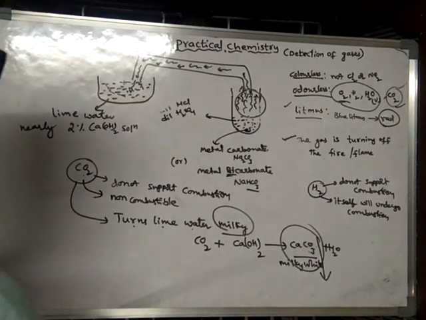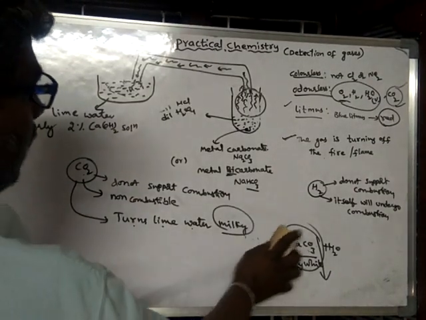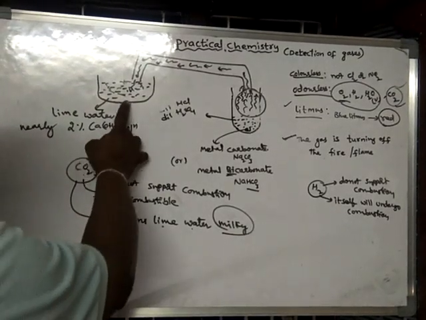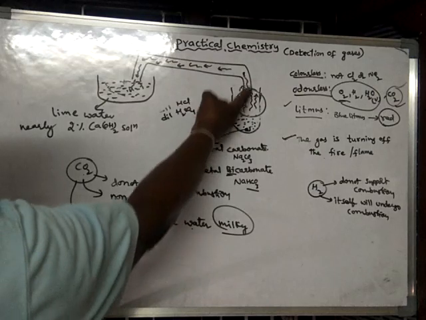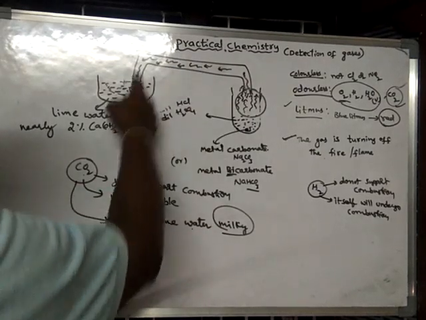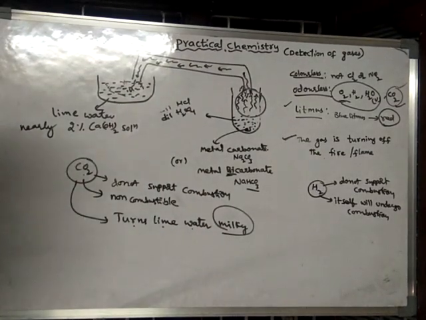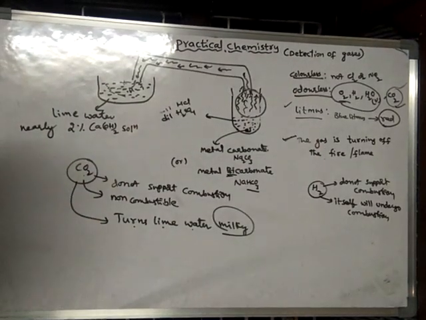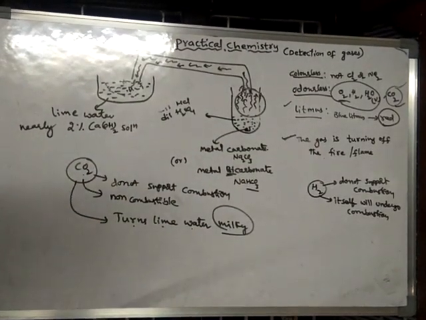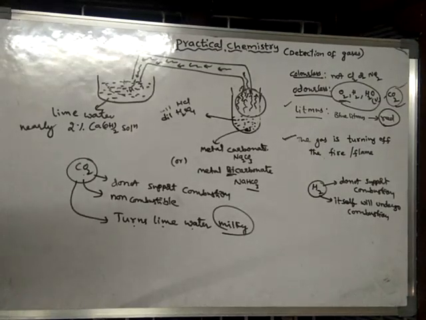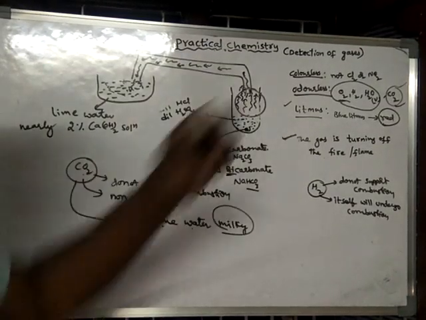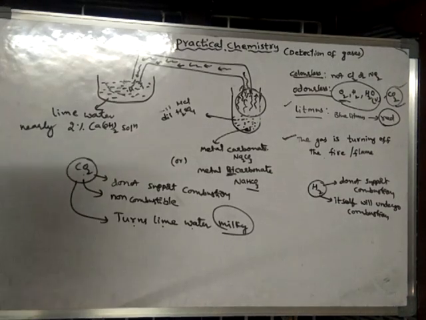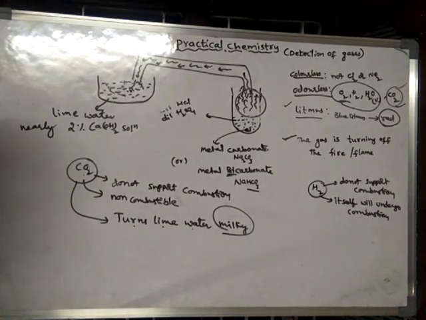Okay, let it be. See, look here. Simply, when this gas is introduced into this lime water, it will turn the lime water milky. So from all these things, we can easily conclude that the evolved gas is carbon dioxide. And one more thing, it does not affect K2Cr2O7.